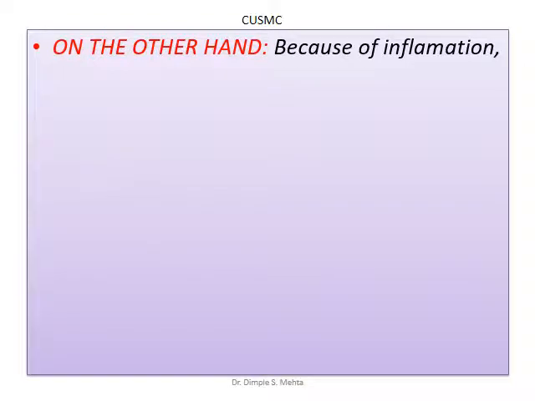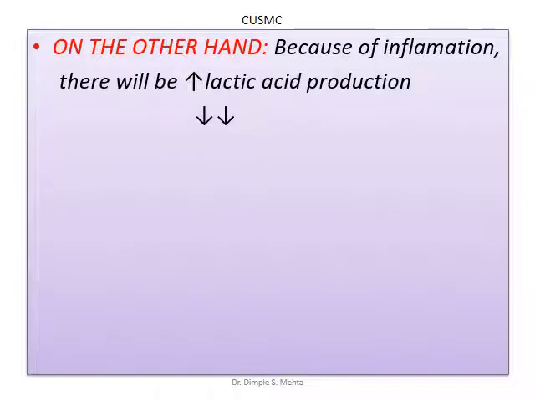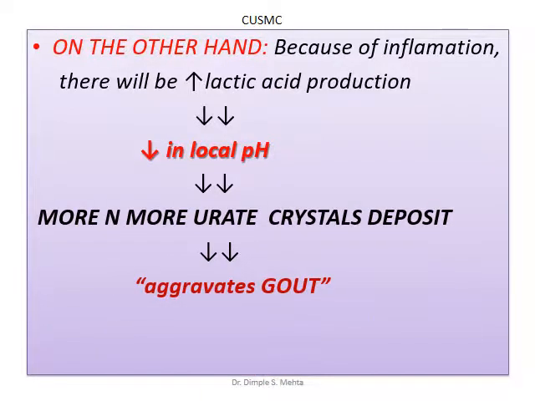Because of inflammation, there will be more lactic acid production. This lactic acid will further make the local pH acidic, and as we have already seen, in acidic medium more and more urate crystals will be deposited. So that will aggravate gout.